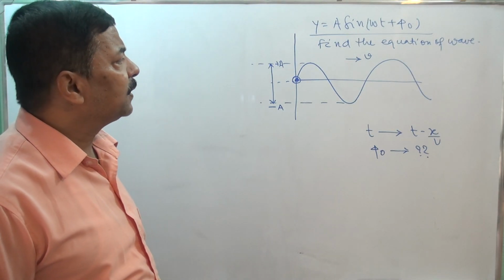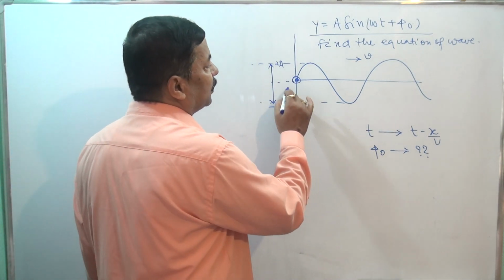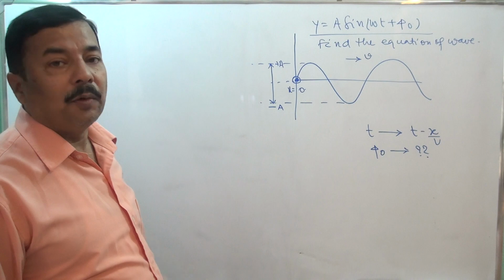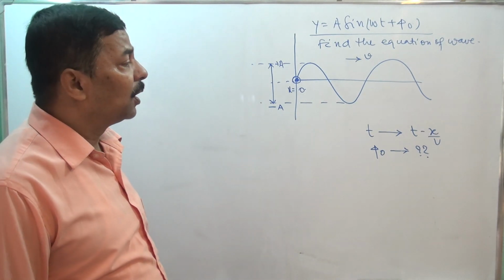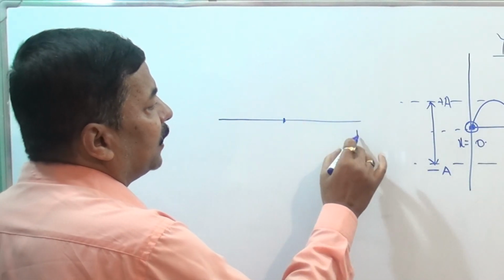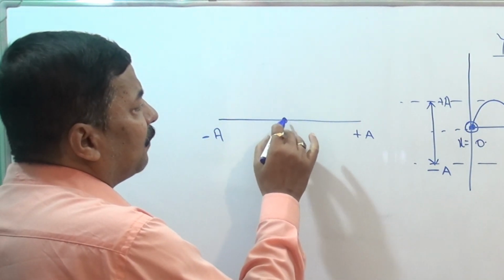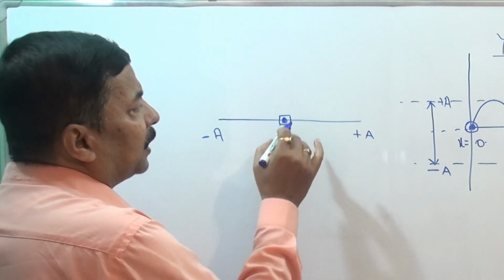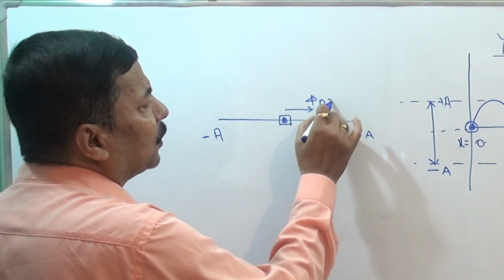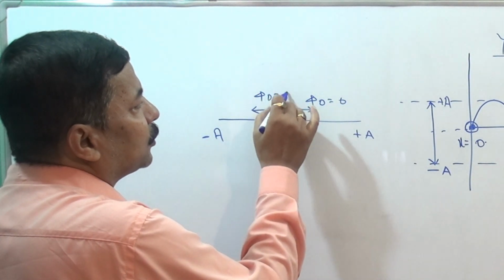Now the question arises that this particle is at the mean position, x is equal to 0. But whether this particle is going up or down, that is the problem we are not understanding, because in simple harmonic motion you have seen that here it is plus a, here it is minus a. If the particle is going in this direction, the initial phase phi naught is 0, and if the particle is going in this direction, the initial phase phi naught is equal to pi.